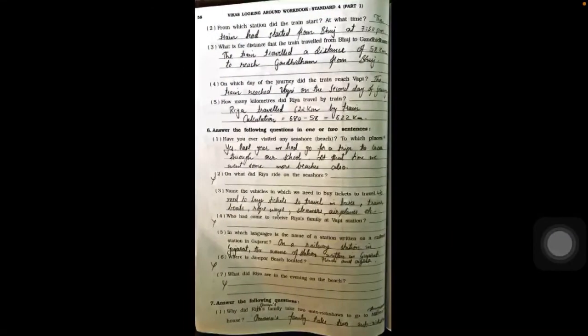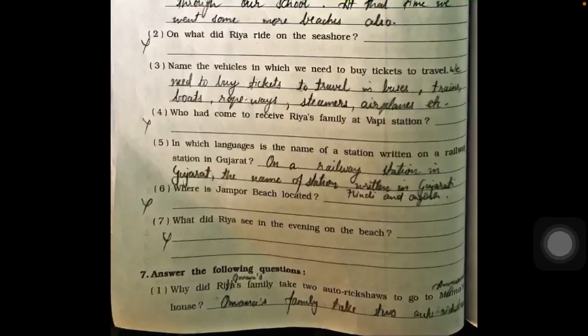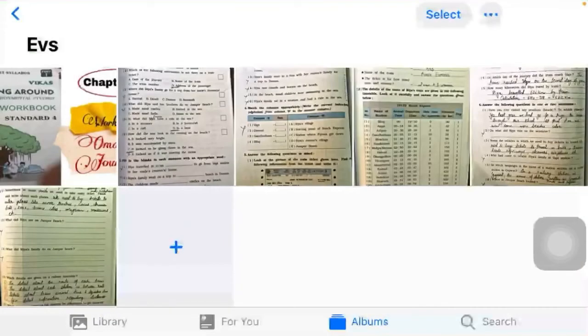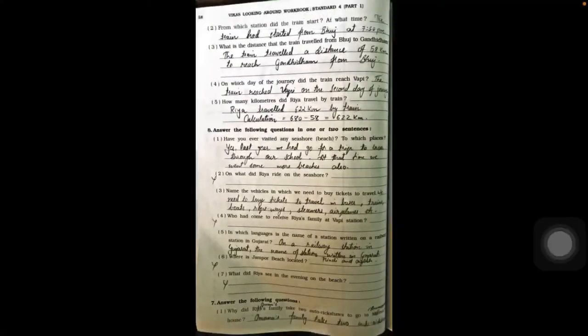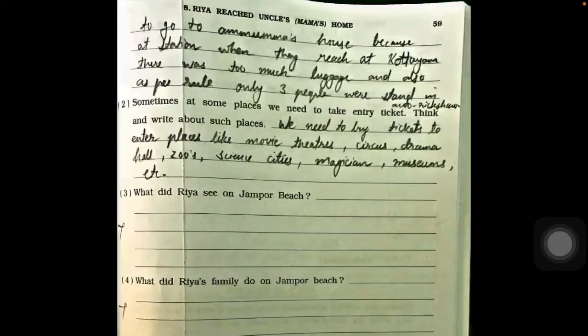Now the next one, that is the seventh one. Why did Omna's family take 2 auto rickshaws to go to Ammuma's village? Omna's family took 2 auto rickshaws because there was so much luggage with them. Also, there is a rule that only 3 people can sit in an auto rickshaw. That's why they had to take 2 auto rickshaws.